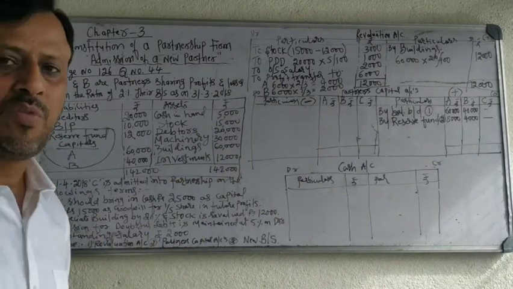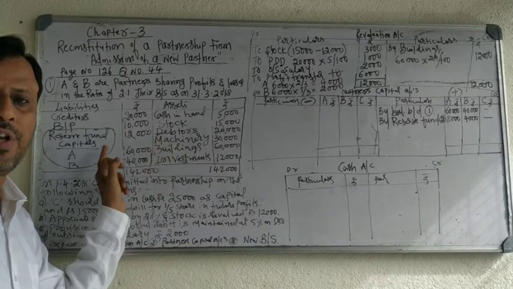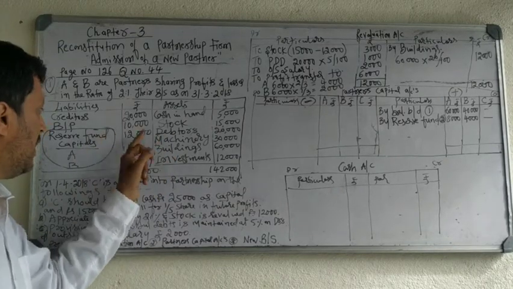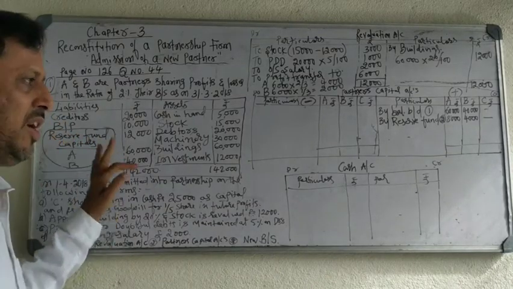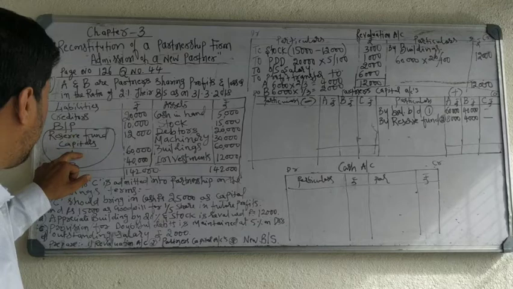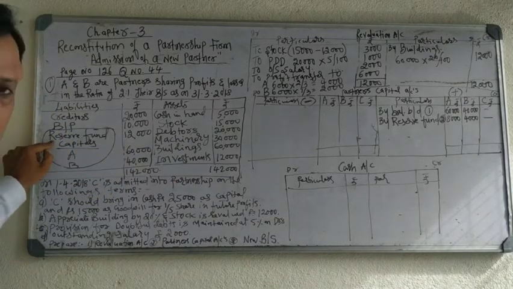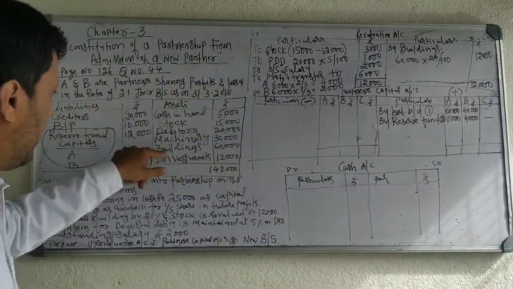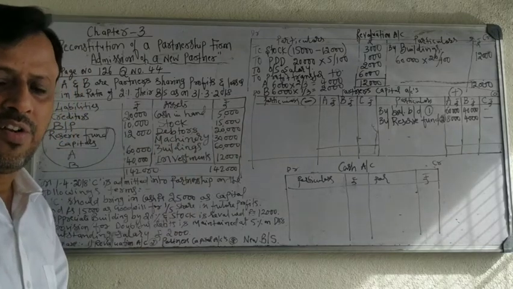Third entry, sometimes profit and loss account will be given in the problem. Sometimes it is on the debit side or credit side, that is, on the liability side or on the asset side. If the profit and loss account balance is given on the liability side, record on the credit side. If it is given on the asset side, record on the debit side. This is the third entry.